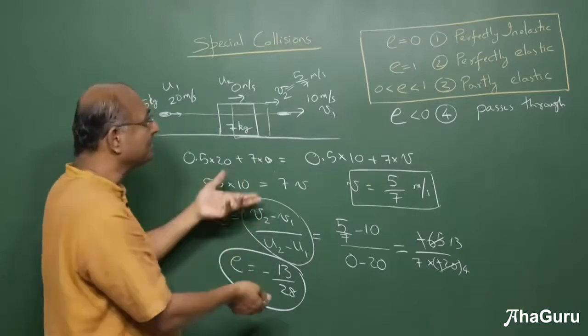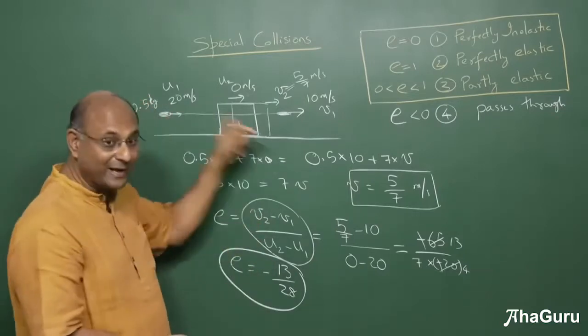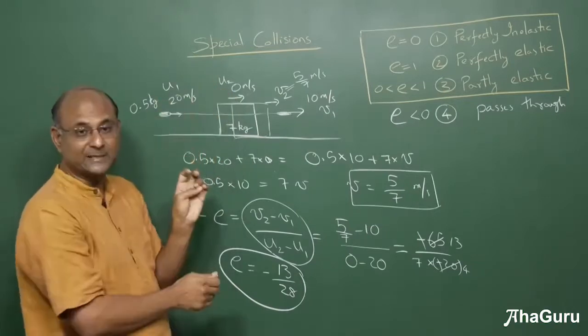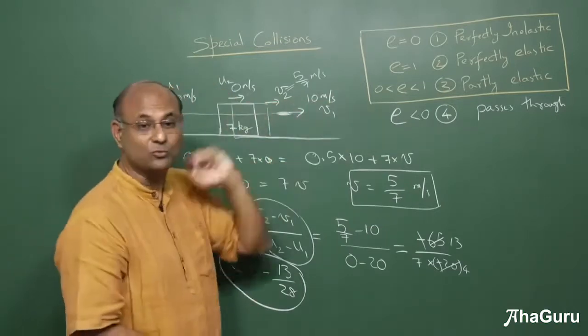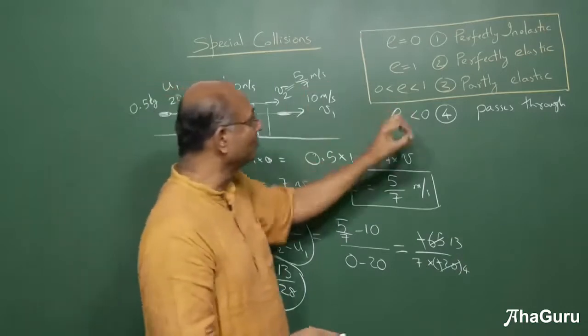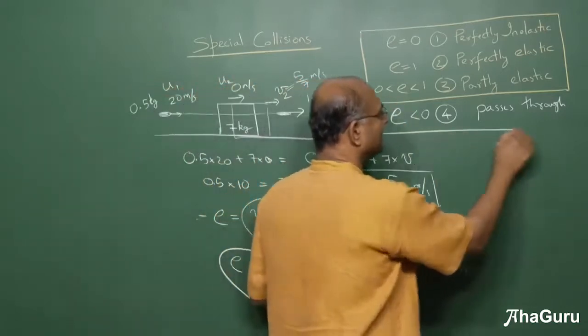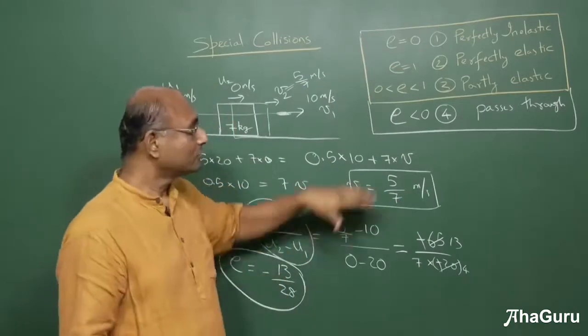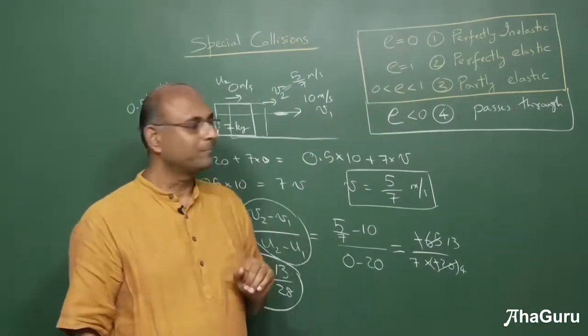So after collision, the fellow that collided, came and hit, is still faster than the object that it hit, which means it must have gone through, right? So passing through will mean E is less than 0. So I hope this condition is clear to everybody. So this is one more example of collision.